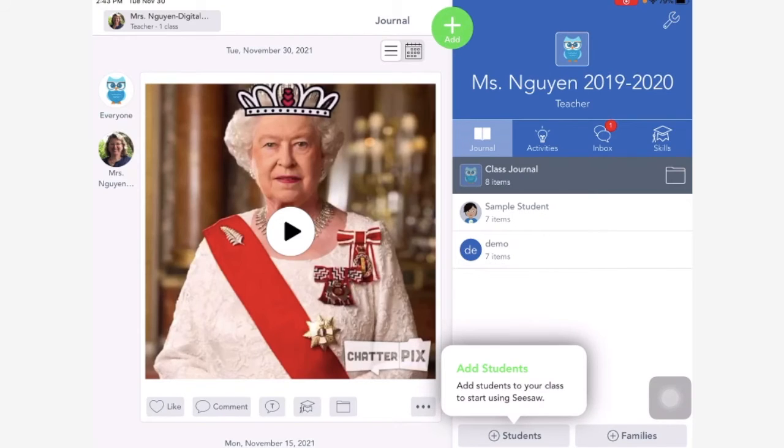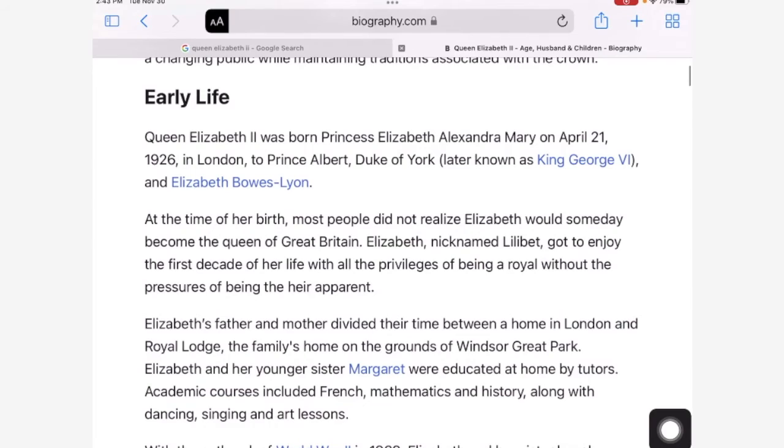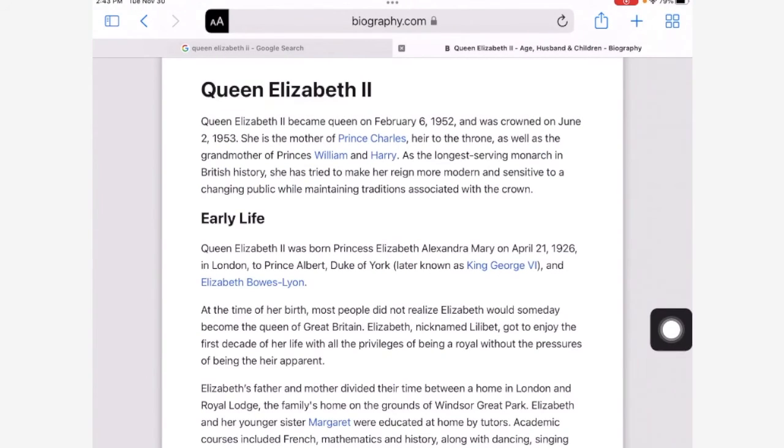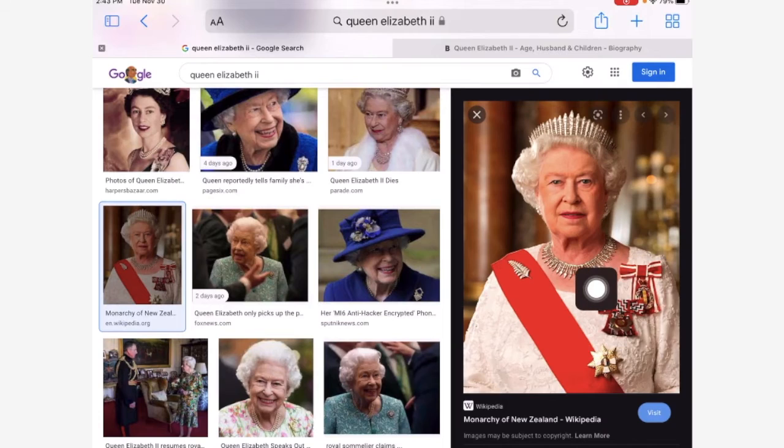Okay, so real quick, let's review what we just did. So the first thing we did was we went to Safari and I got a photo of my famous person, and now you can see why it was important for you to get a photo where the face is facing forward so that you can draw a line through their mouth, right?